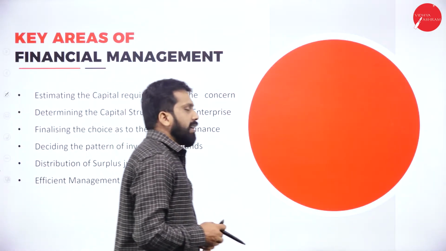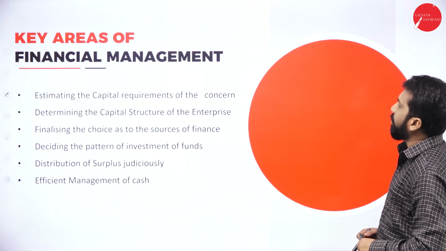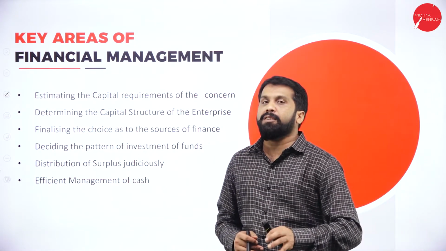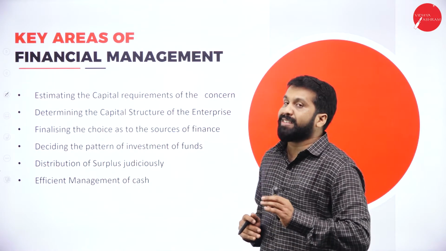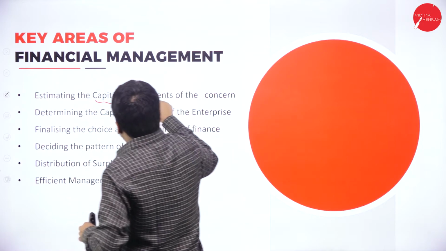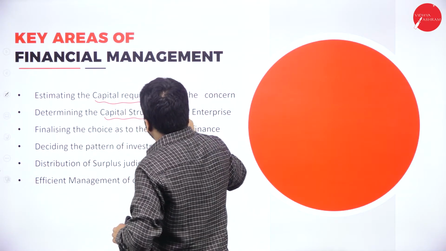Next point, and your last part: the key areas of financial management. Under financial management, what are the key areas? Estimating the capital requirements. Second, determining the capital structure.